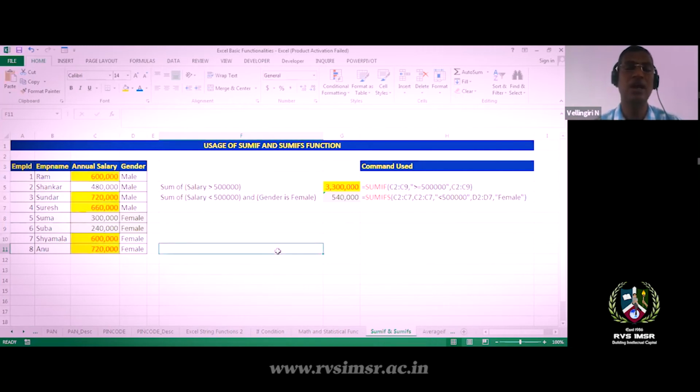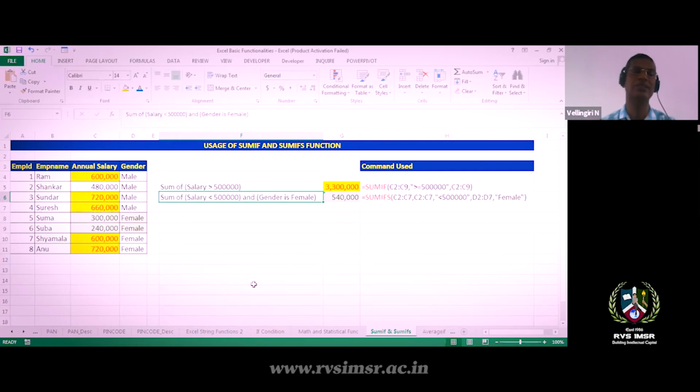In the scenario of multiple if conditions, you can use a simple command. I have the sum of salary less than 5 lakhs and gender is female. My expression is the overall salary less than 5 lakhs, and that employee should be a female employee. Okay.